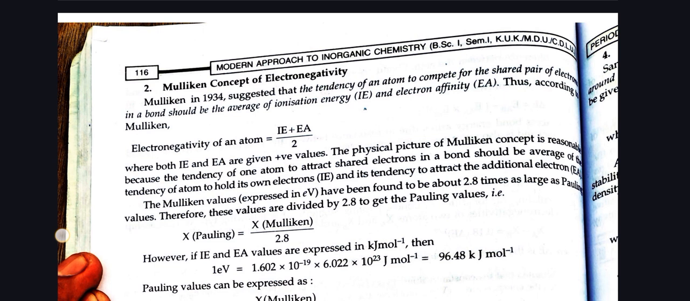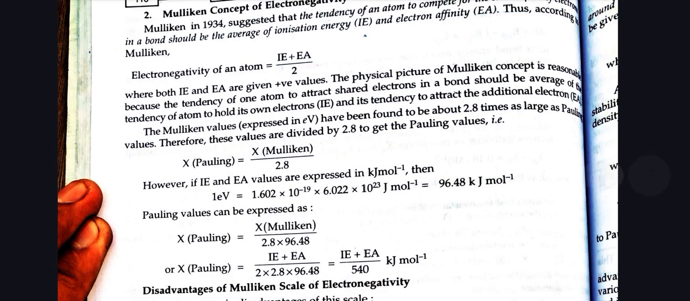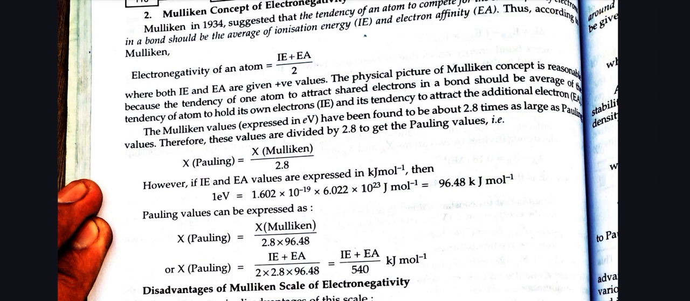The physical picture of the Mulliken concept is reasonable because the tendency of an atom to attract shared electrons in a bond should be the average of the tendency of the atom to hold its own electrons and its tendency to attract additional electrons. The Mulliken values expressed in electron volts have been found to be about 2.8 times as large as Pauling values. Therefore, these values are divided by 2.8 to get Pauling values, that is, X_Pauling equals X_Mulliken divided by 2.8.